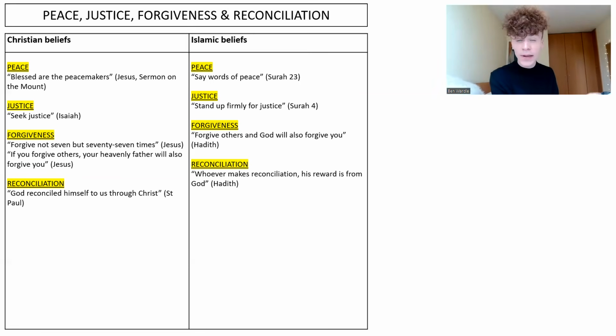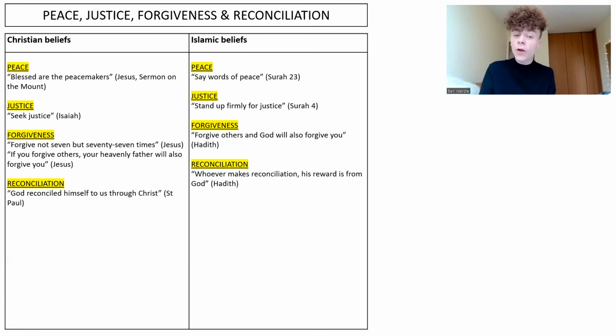In terms of your Islamic beliefs on these key four concepts, peace, well, Surah 23 says to say words of peace. So you need to be going out there, saying words of peace, working for peace in the world today. In terms of justice, Surah 4 says to stand up firmly for justice. You need to stand up for justice, emphasizing its importance.